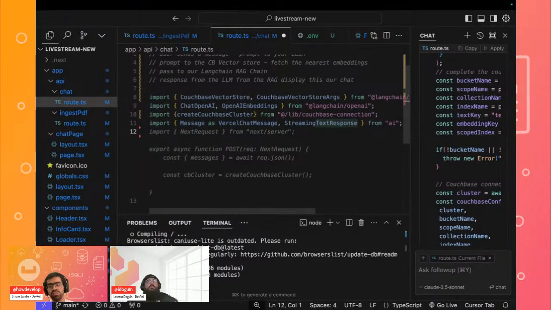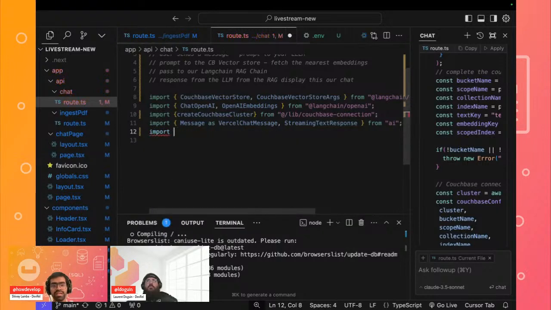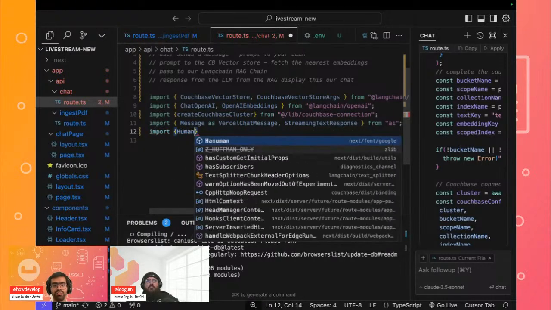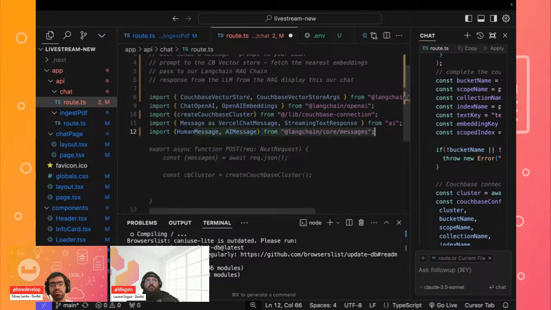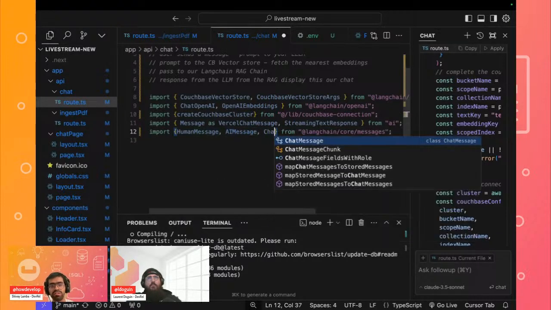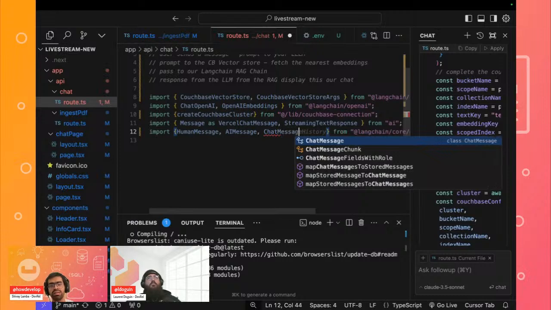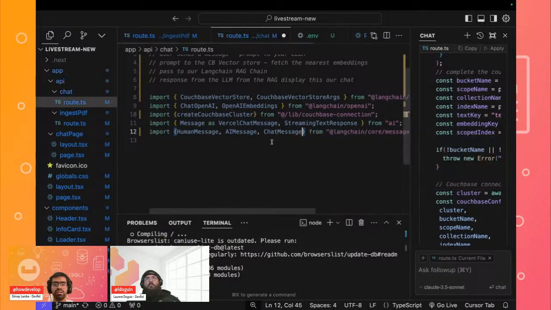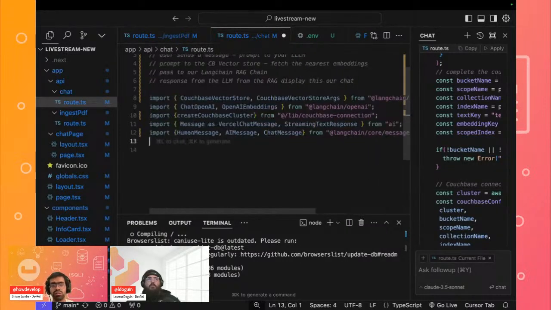And then of course we can also import, specifically, the human message and AI message. This is coming directly from LangChain in order to identify which query is being sent by the human, and which one is coming from the AI. And then of course we'll have a regular chat message. This is just an object that is used to describe that, whenever we are generating a response, whether it is a human message or an AI message, we'll be able to import it.